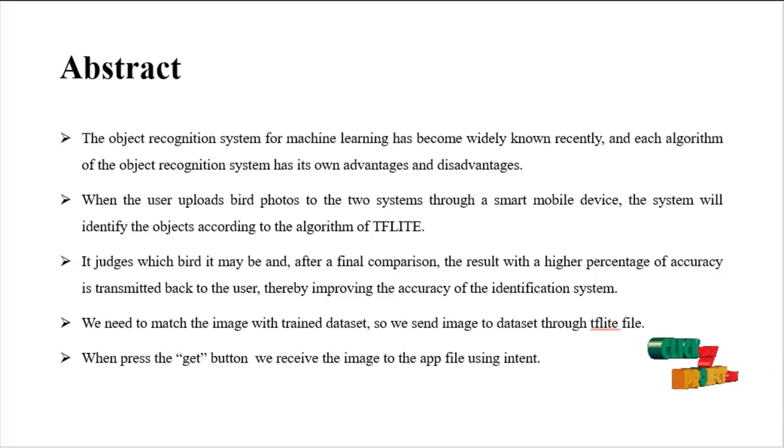When the user uploads the bird's photos to the system through a smart mobile device, the system will identify the object according to the algorithm of TFLite. It judges which bird it may be, and after a final comparison, the result with a higher percentage of accuracy is transmitted back to the users, thereby improving the accuracy of the identification system.